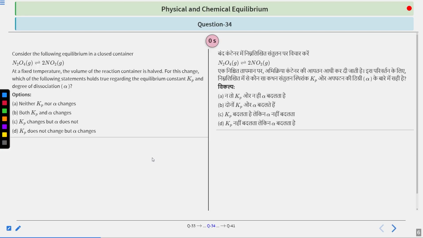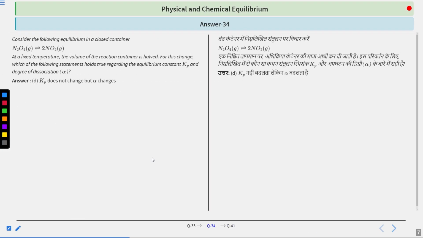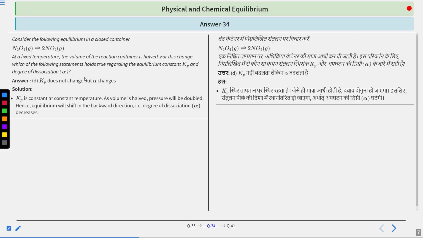Your time is up. For those who have solved it, the correct answer is D. Kp does not change but alpha changes. Solution says that Kp is constant at constant temperature. So Kp values depend upon temperature. So changing the volume will not affect it. But as the volume is halved, the pressure will be doubled.